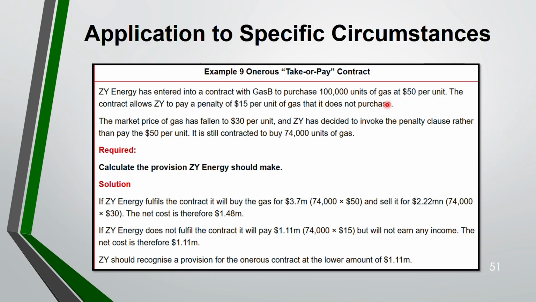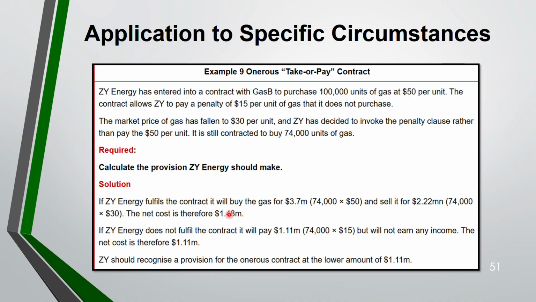If they do not purchase, they have to pay a penalty of 50. And market price of gas has fallen to 30. That is the amount that you will sell. So 74,000 into 30, which is 2.2. So you can net off 3.7 minus 2.2. This is the net cost 1.48 if they fulfill the contract.